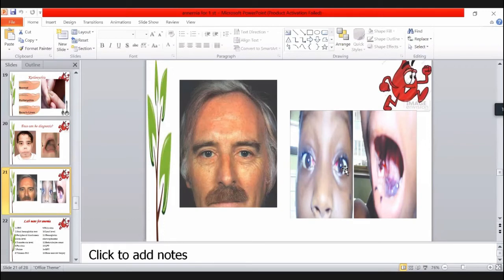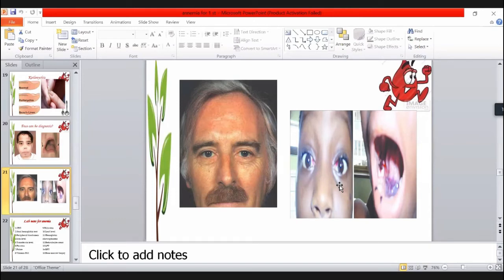When the bone marrow is not functioning, we commonly call it aplastic anemia. So these are very important signs to look for in the patient when you are diagnosing anemia, even in the first year of your MBBS life.